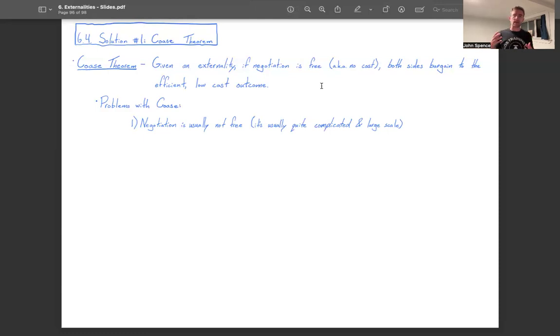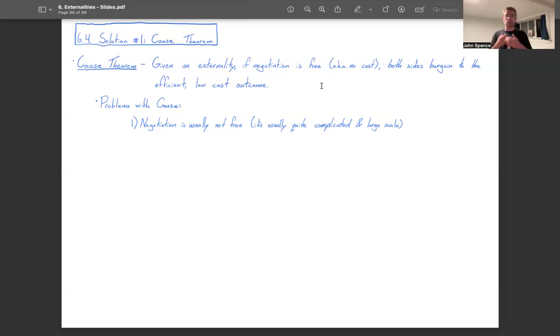In particular, as you might imagine, negotiation is usually not free. It's usually quite complicated and quite large scale. So in the context of the example, there are a lot of truck drivers in the United States, and there are a whole lot of cattle ranches located next to highways in the United States. That means negotiation is going to require this large-scale coordination between truck drivers and between farmers, all of whom are geographically disparate and largely unaffiliated with each other. That's a huge logistical task that's actually going to cost quite a bit of money.